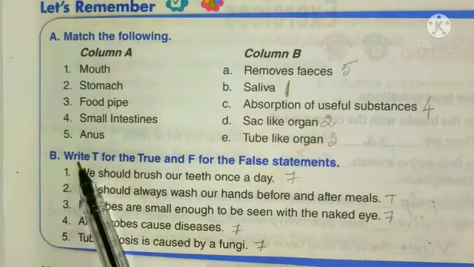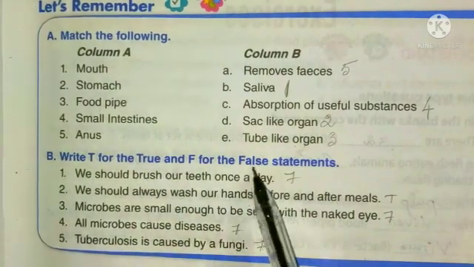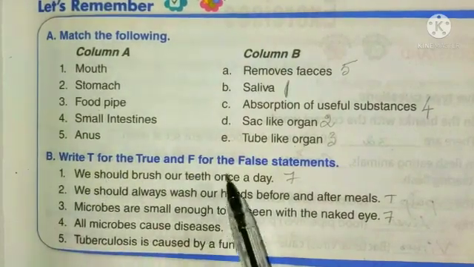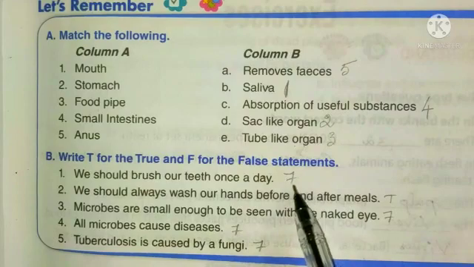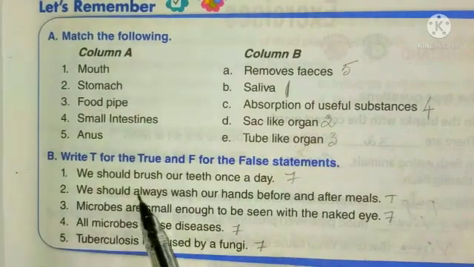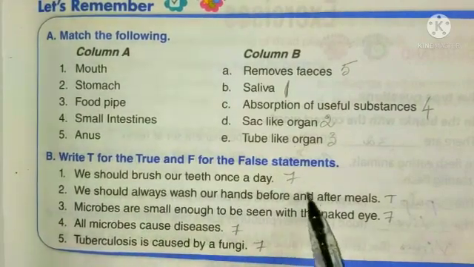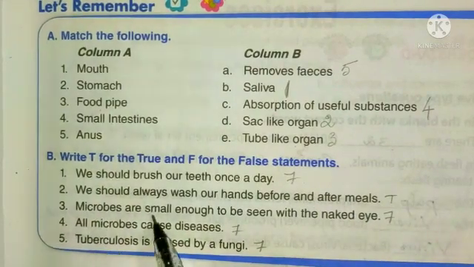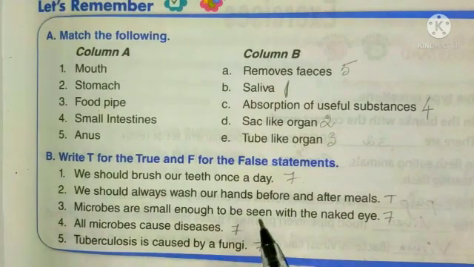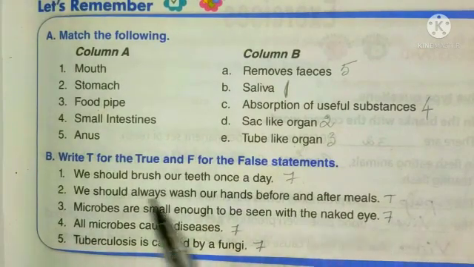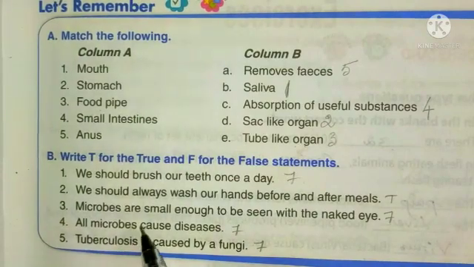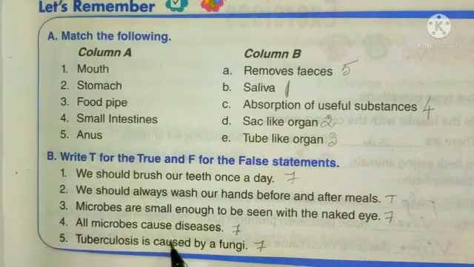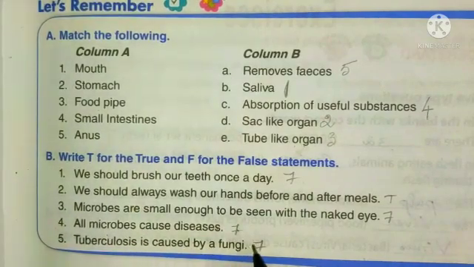The next, write T for the true and F for the false statements. First one, we should brush our teeth once a day. False. Second one, we should always wash our hands before and after meals. True. Third one, microbes are small enough to be seen with the naked eye. False. Fourth, all microbes cause diseases. False. Fifth one, tuberculosis is caused by a fungi. False.